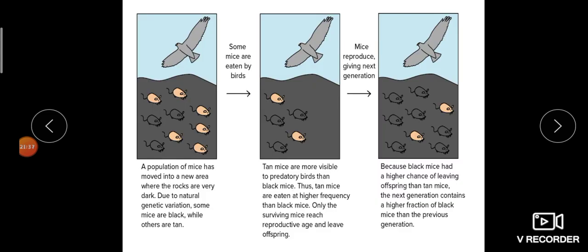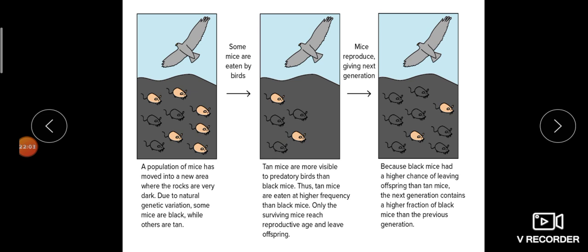Then again another example, look here. There are two colored mice, one white and another black. If a bird comes, obviously the bird can see the white colored mice quickly, so the birds will eat the white colored mice.